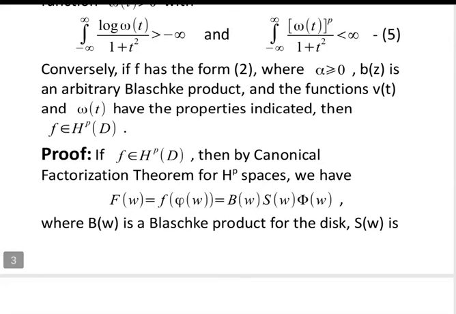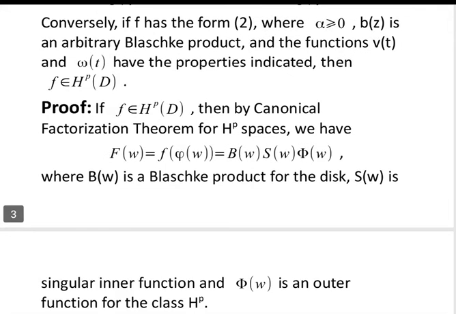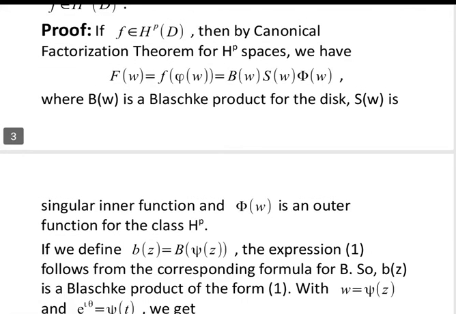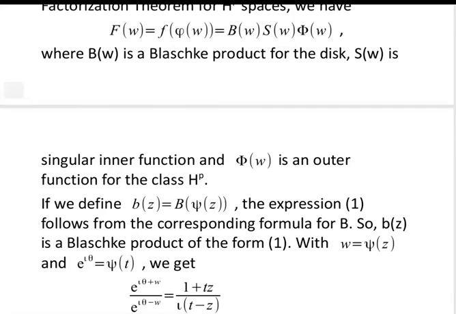So to prove this, if f belongs to HP(D), then by the canonical factorization theorem for HP spaces, we have f(w) is equal to f of psi(w) is equal to b(w) s(w) phi(w), where b(w) is a Blaschke product for the disk, s(w) is a singular inner function and phi(w) is an outer function for the class HP.